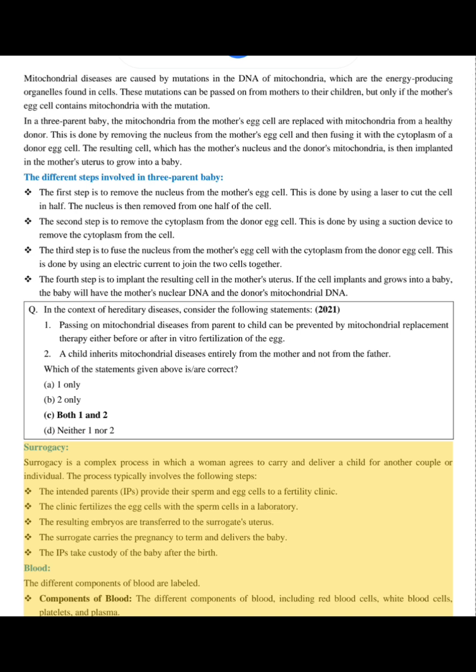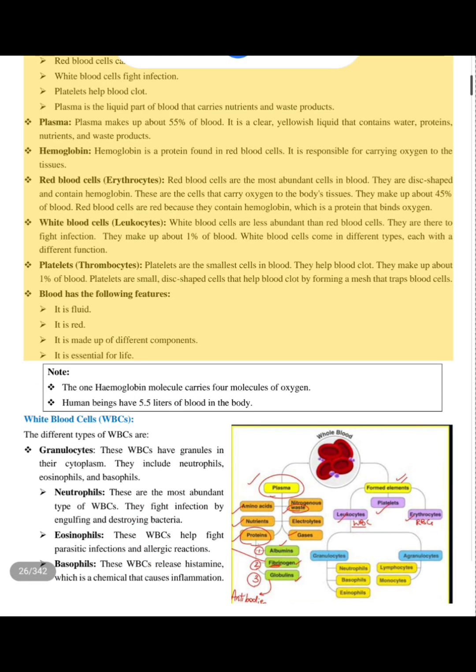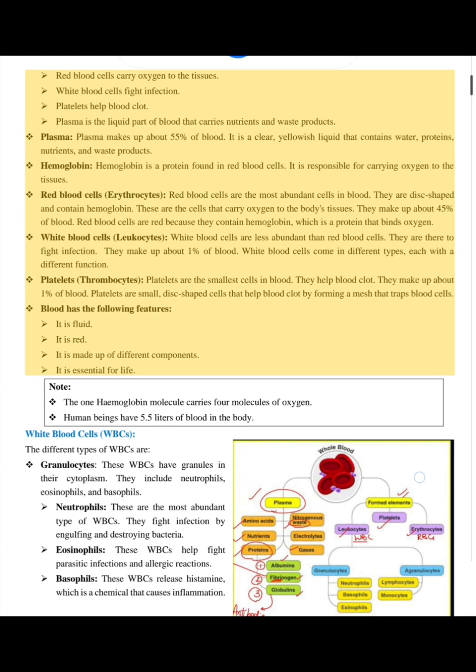Blood. The different components of blood are labeled. Components of blood. The different components of blood, including red blood cells, white blood cells, platelets, and plasma. Red blood cells carry oxygen to the tissues. White blood cells fight infection. Platelets help blood clot. Plasma is the liquid part of blood that carries nutrients and waste products.